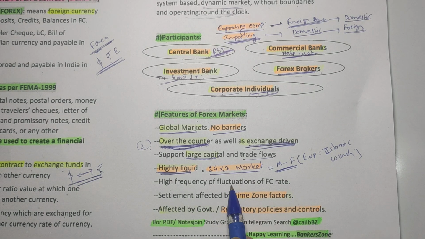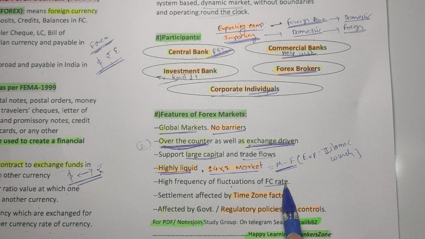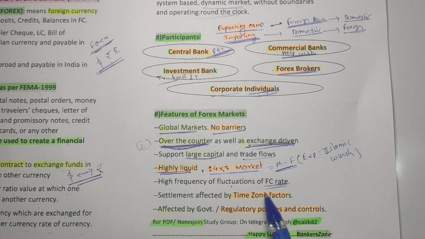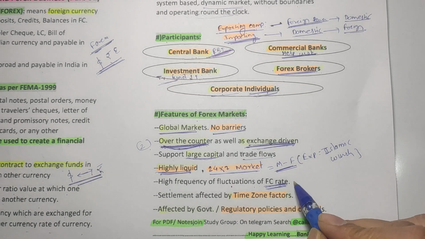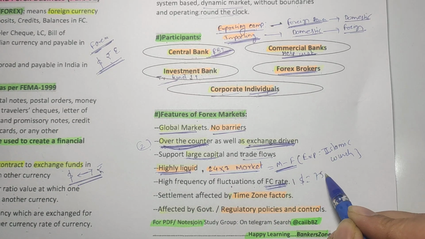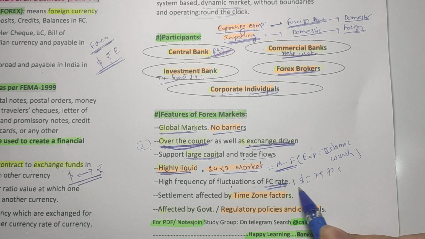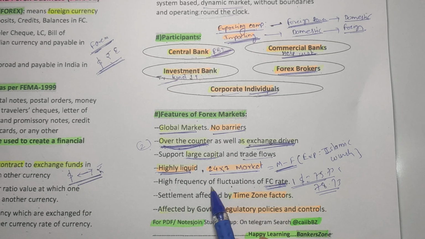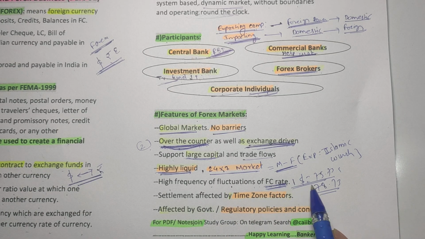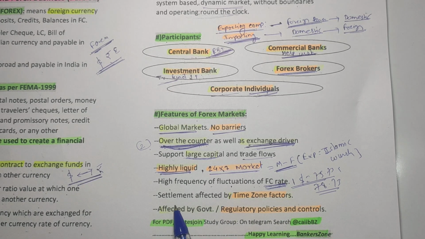High frequency of fluctuation of the FC rate, that is the foreign currency rate, we all know how the foreign currency is changing. Suppose right now the value of $1 is equal to 75.73 rupees, and after some time you can see it is 78.73. That means the foreign currency rate is highly fluctuating. Next, settlement is affected by the time zone factor.